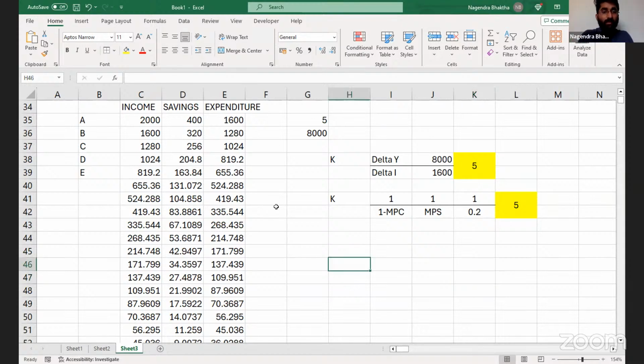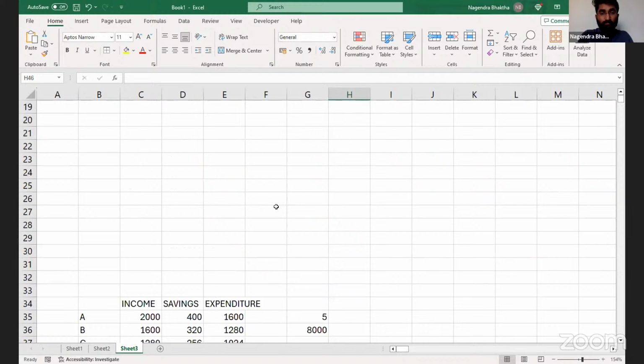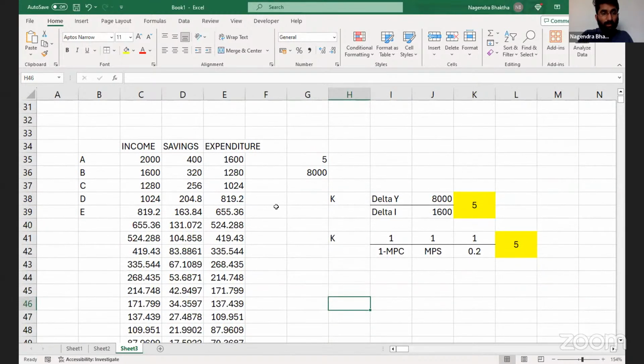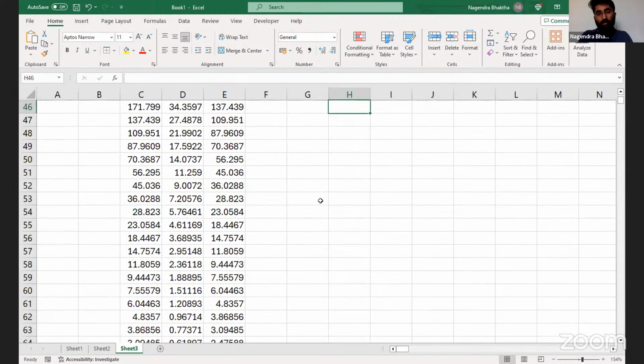Okay. Next. Income, savings, and expenditure. Okay. I stop sharing here and I'll go back to the text again.